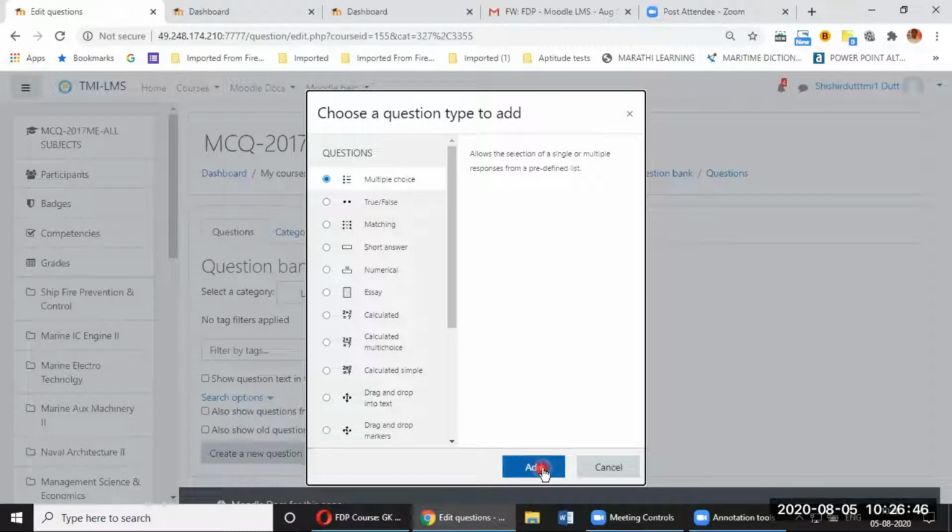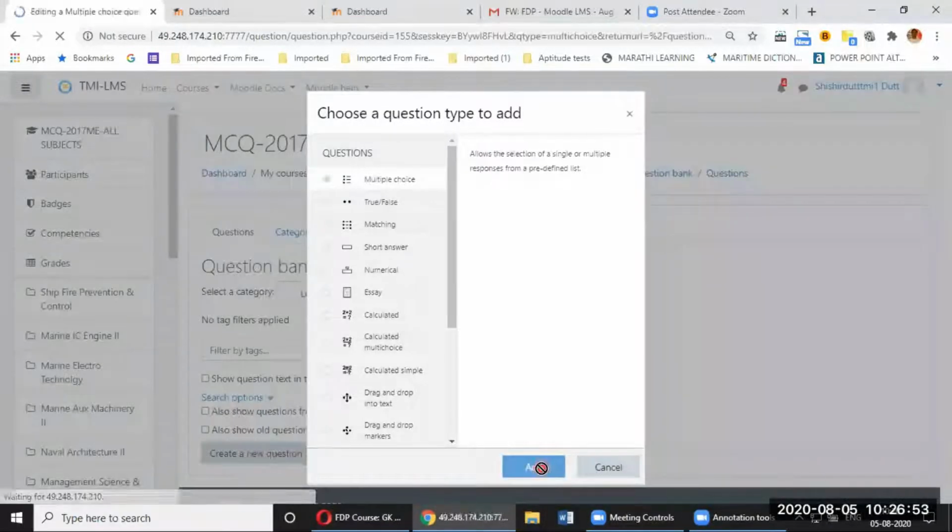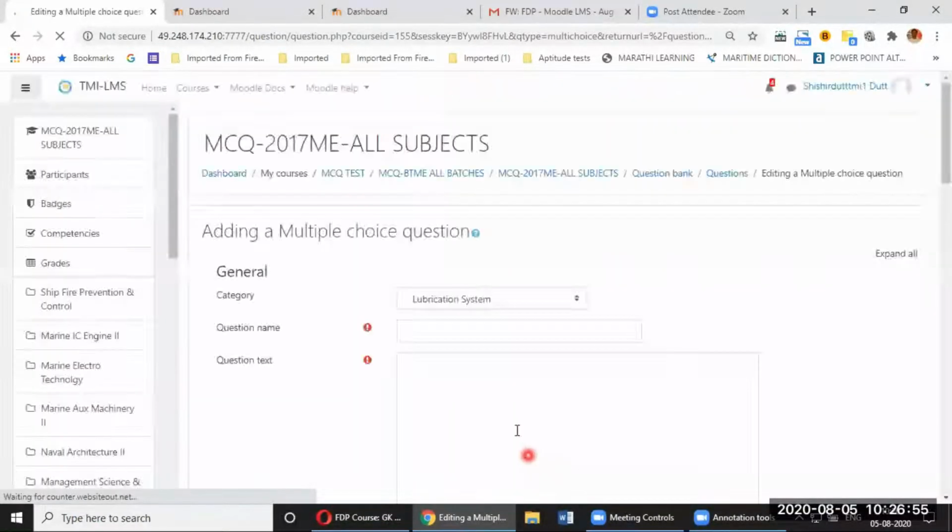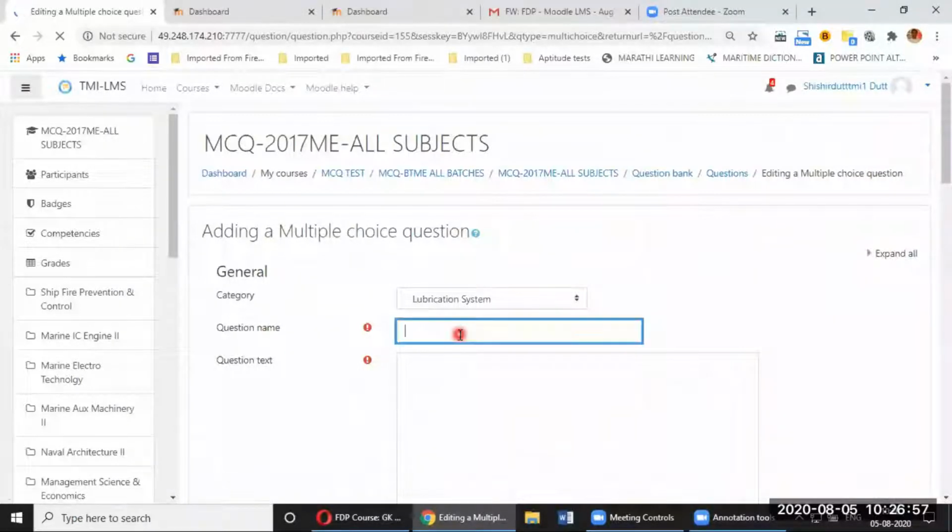So let multiple choice. I am trying to create a multiple choice question bank. So I am trying to add a multiple choice question in the question bank, and question name. Now it is recommended that the question name must have some clue.